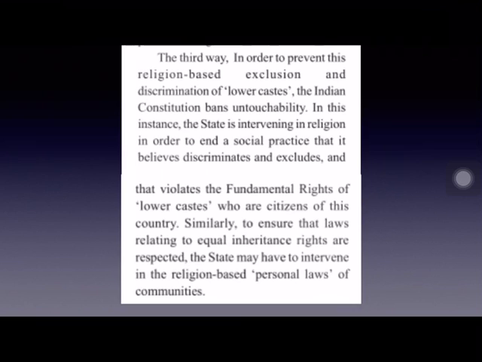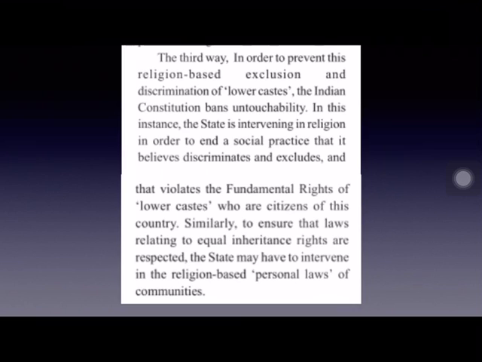Generally, the government in a secular state does not interfere in matters of religion. But in this aspect, why has the government made Article 17, which abolishes untouchability? Because here the government has interfered in order to put an end to a social evil practice, that is untouchability. And this untouchability discriminates and excludes people. So the government has interfered.